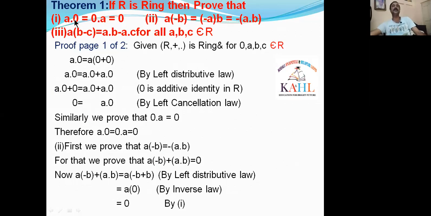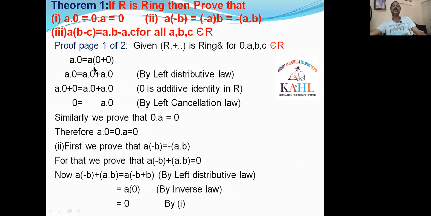Now I prove that A dot 0 is equal to 0. For that I am taking the LHS, that is A dot 0. A dot 0 can be written as A into 0 plus 0 because 0 is the additive identity. We know that R is a ring, so we write that 0 as 0 plus 0.